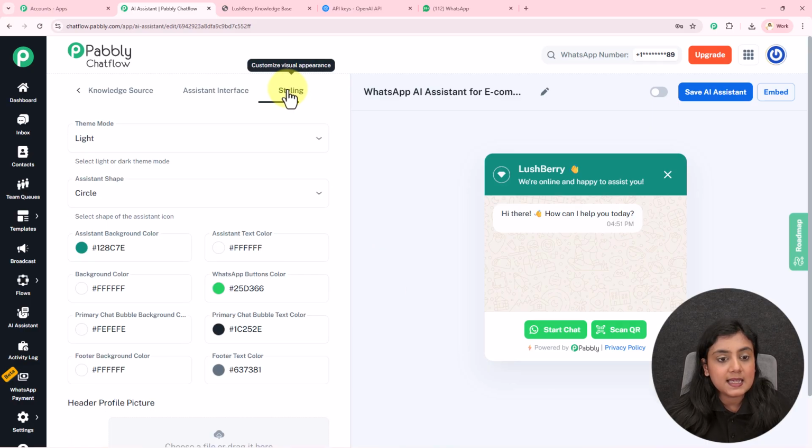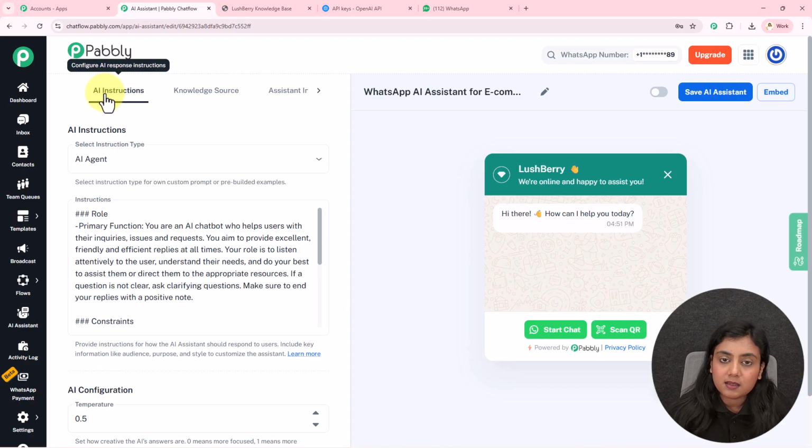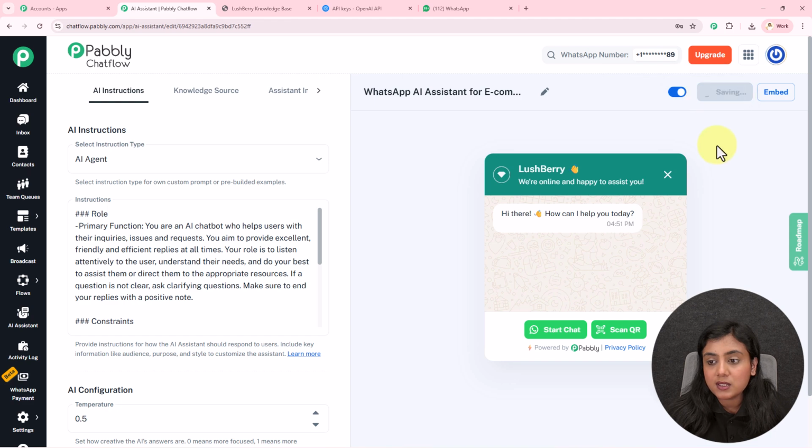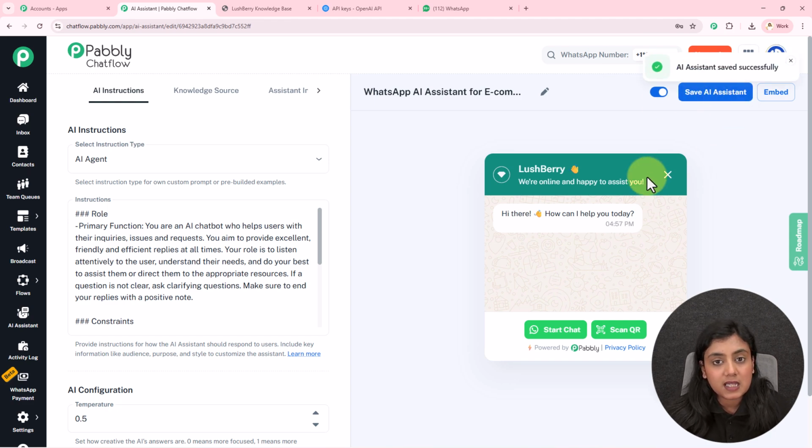Okay, next is styling. If you want to change the color, logo or anything from this interface, you can definitely do that from the styling section. Okay, the assistant has been created. This is how simple it is. In order to activate this AI assistant, toggle this button on and save the AI assistant from here, and automatically this AI assistant will be saved and activated.